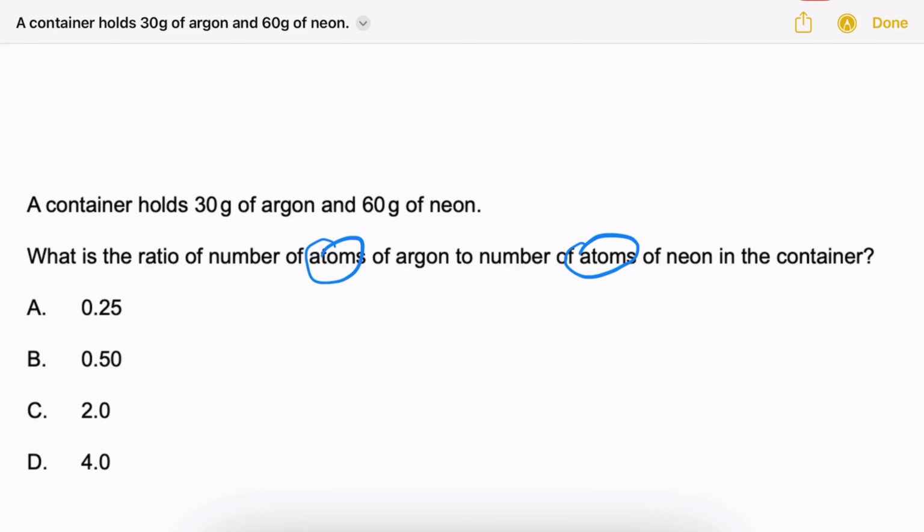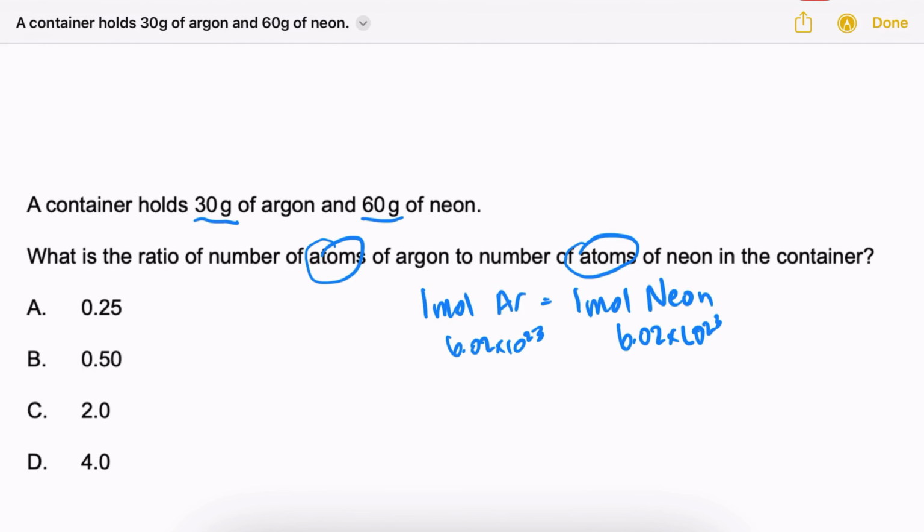I don't have a calculator or anything like that, but I know that 1 mole of argon would be equal to 1 mole of neon in terms of number of atoms. 1 mole of argon would have Avogadro's number of atoms, would have 6.02 times 10 to the 23rd atoms. 1 mole of neon would also have 6.02 times 10 to the 23rd atoms. So we're given mass. We want to look at moles so that we can technically look at atoms, which is what the question is asking.